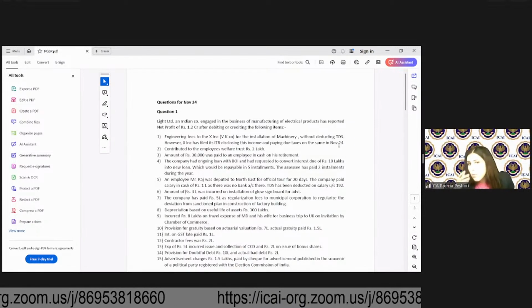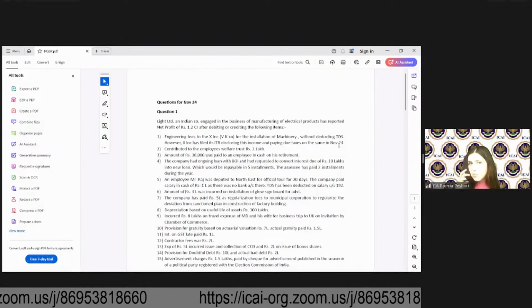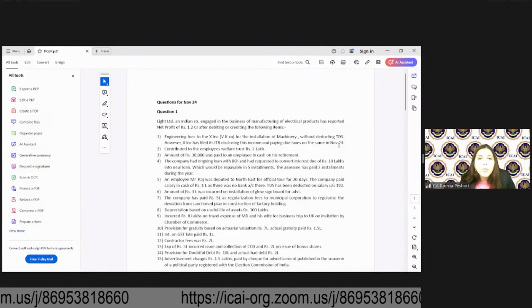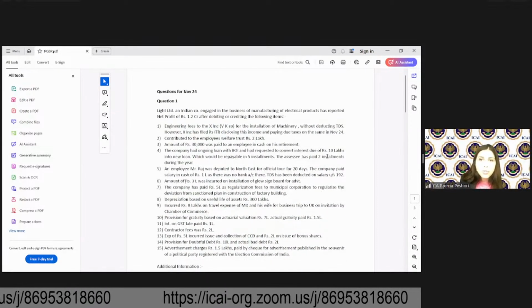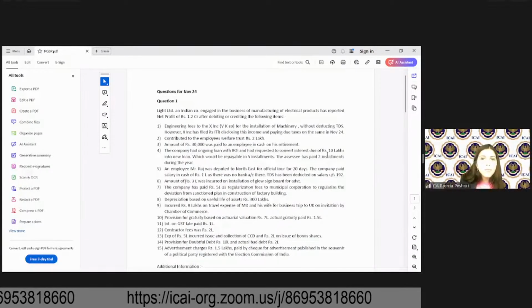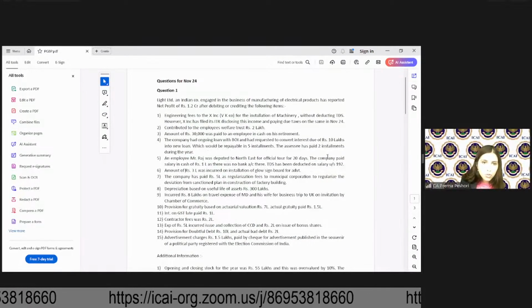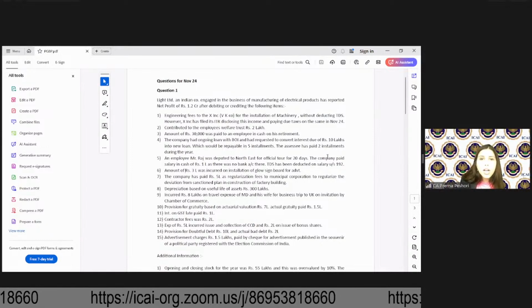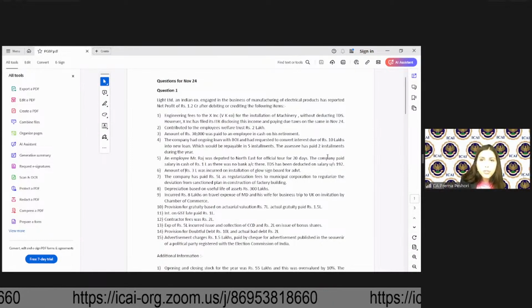Amount of 30,000 was paid to an employee in cash on his retirement. The company had ongoing loan with the Bank of India and is requested to convert interest due of 10 lakhs into new loan, which would be repayable in 5 installments. Assessee has paid 2 installments. An employee, Mr. Raj, was deputed to Northeast for official tour for 20 days.